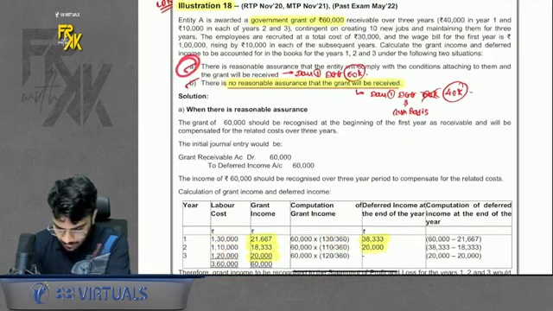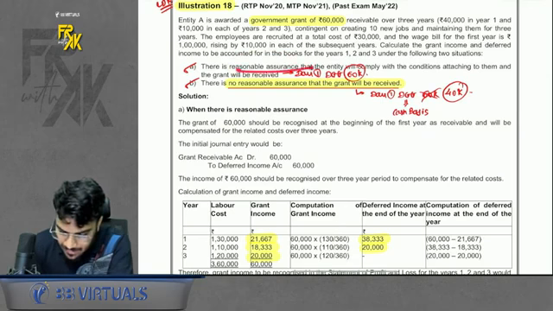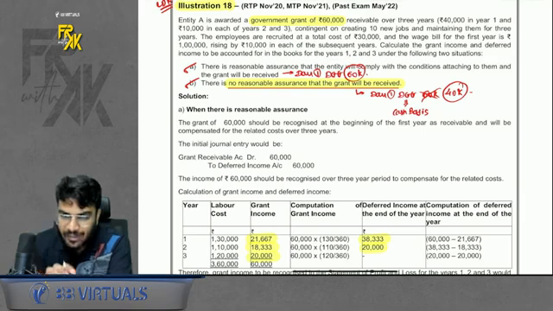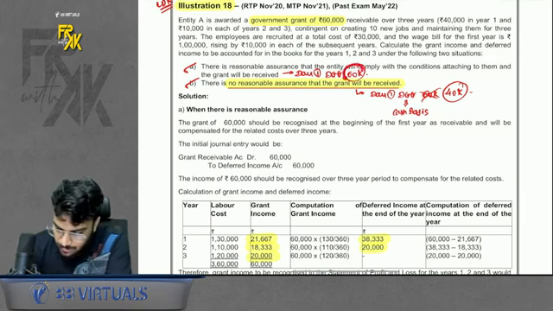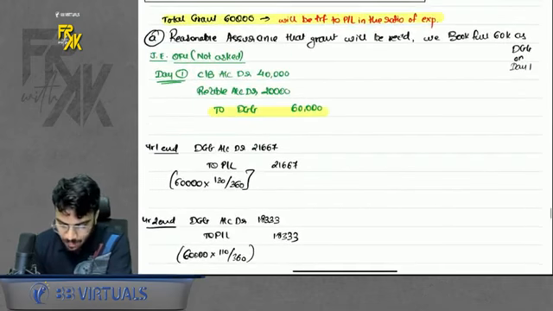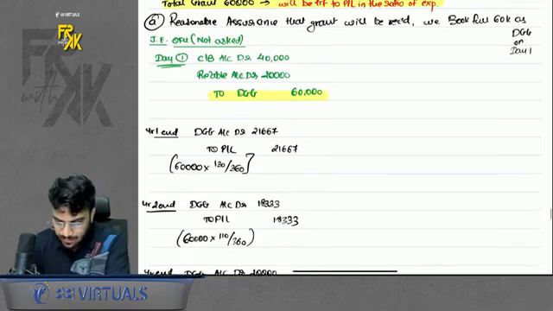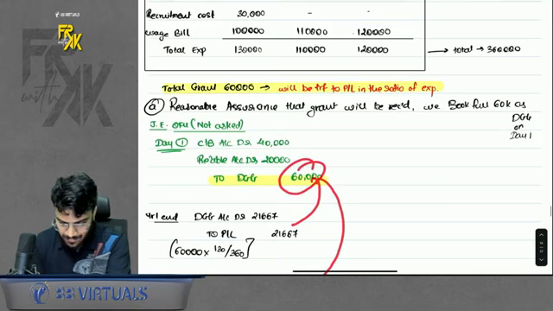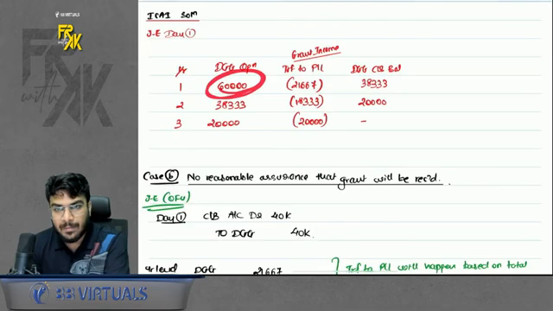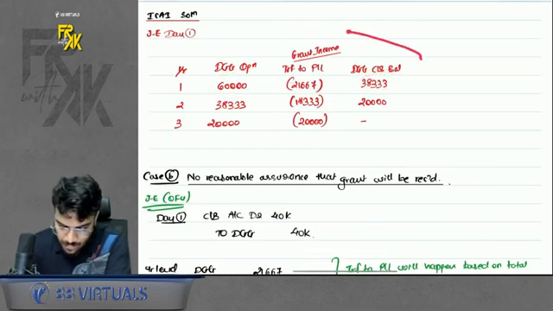The first case says that there is a reasonable assurance that you will comply with the conditions and that the grant will be received. Do remember that when there is a reasonable assurance of both, you will book the full 60,000 on day 1 itself in DGG. Because I received 40,000 cash and the remaining 20,000 is receivable, I booked the full balance in DGG. And this 60,000 will be transferred to P&L in the ratio of expense. So if you prepare a table, 60,000 opening balance, you transfer this much to P&L, closing is this much. Then accordingly, you keep on transferring and show this balance.